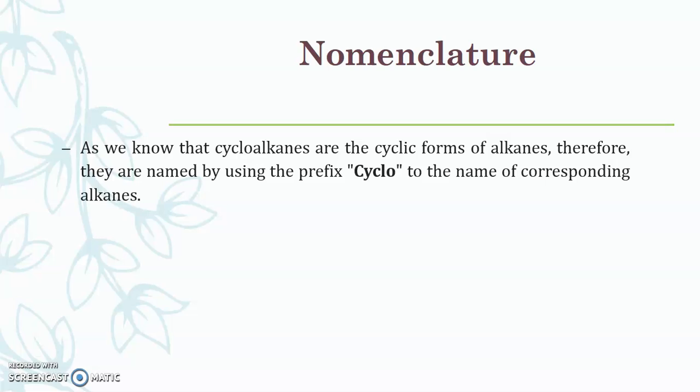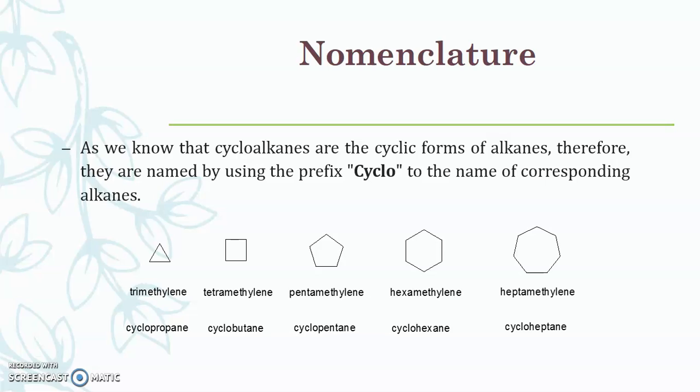So propane is the smallest compound belonging to this particular series. Just when we observe the structure of these compounds, we have to add the prefix cyclo, then check the number of carbon atoms, and accordingly consider the name of the corresponding alkane.